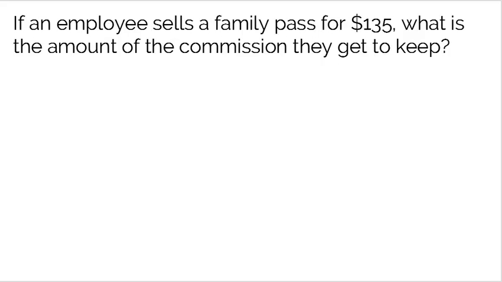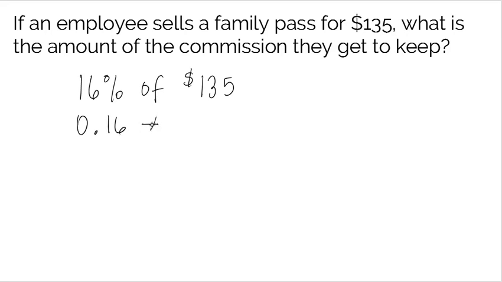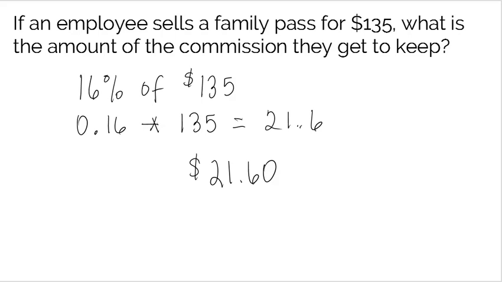Next question. If the employee sells a family pass for $135, what is the amount of commission they get to keep? Well, if they get to keep 16% commission, we're trying to find 16% of that gym membership, which was $135. So 16% we know as a decimal is 0.16 times the $135. If you grab your calculators and multiply those together, you'll see your calculator says 21.6. Keep in mind this is an amount of money, so this person would make $21.60 commission off of the sale of that family pass.